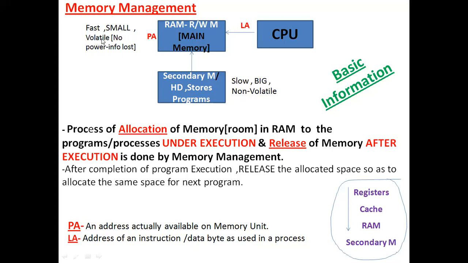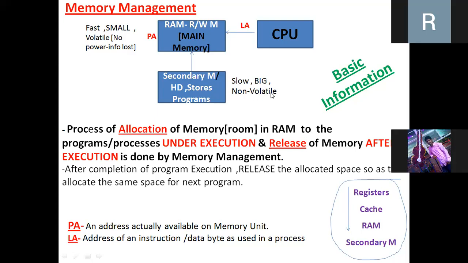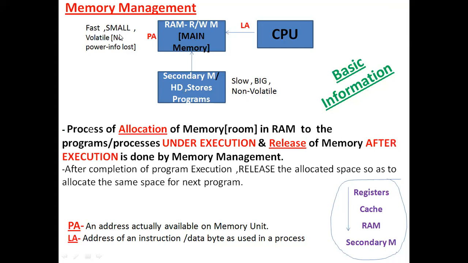That kind of memory, where I lose the information if I am not able to supply power, is called volatile memory. And what about non-volatile? Even though there is no power, there is no chance of losing the data, and we call that non-volatile. Hence the example for non-volatile memory is the hard disk, and the example for volatile memory is the RAM.